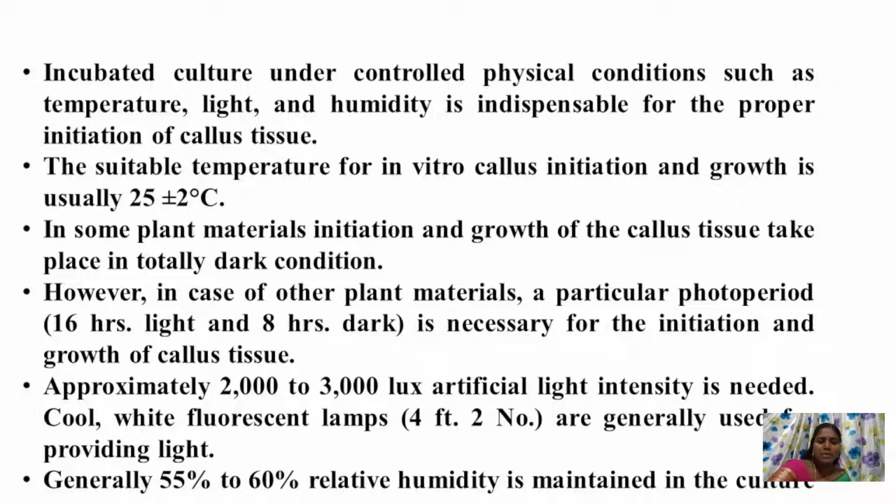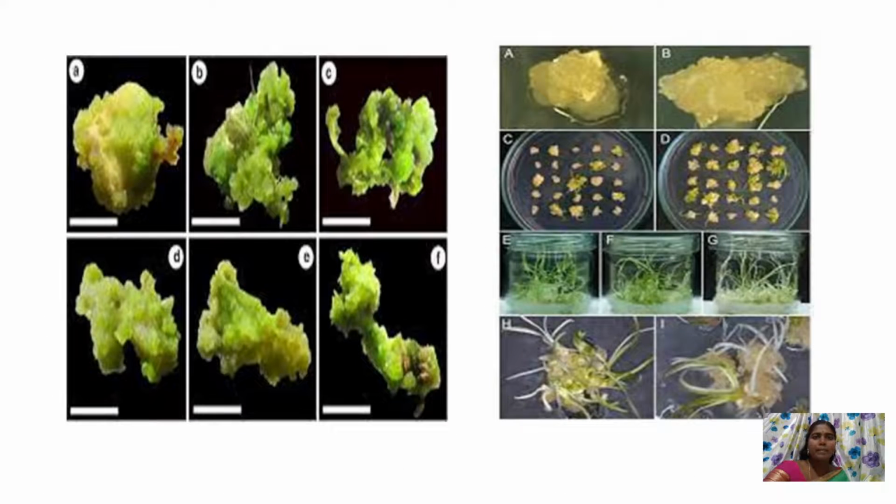Generally, 55% to 60% relative humidity is maintained in the culture room for initiation of callus. These are different photographs taken from research papers where you can see the undifferentiated mass of cells, initiation of roots, and a well differentiated shoot system and root system.